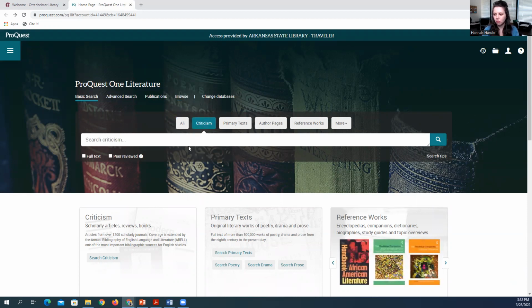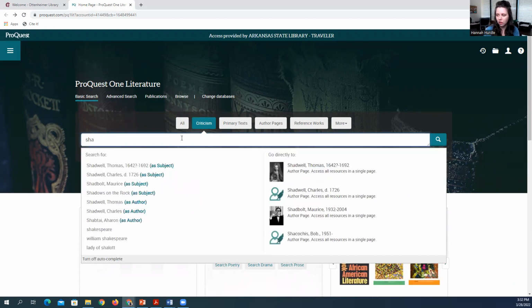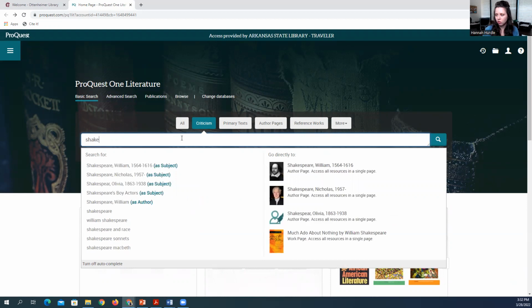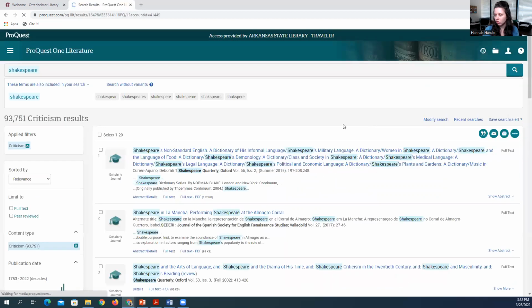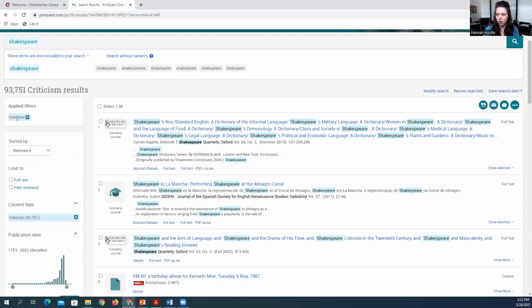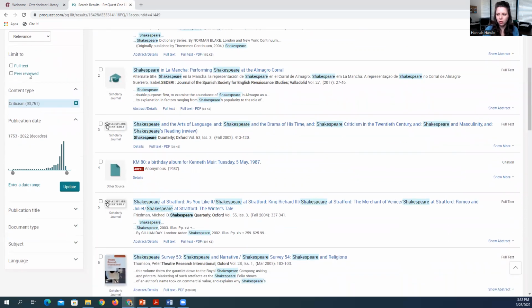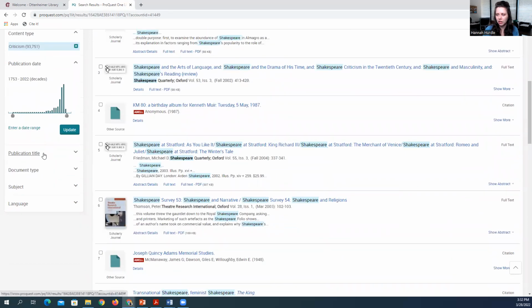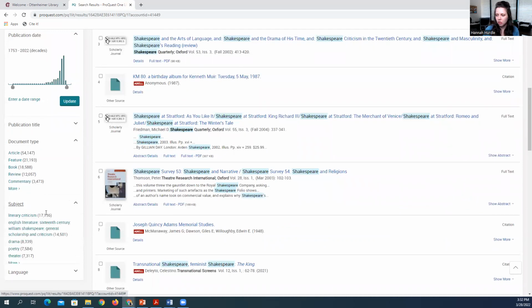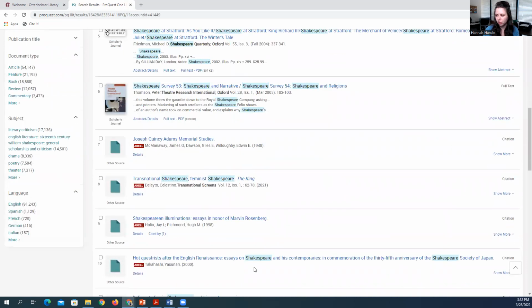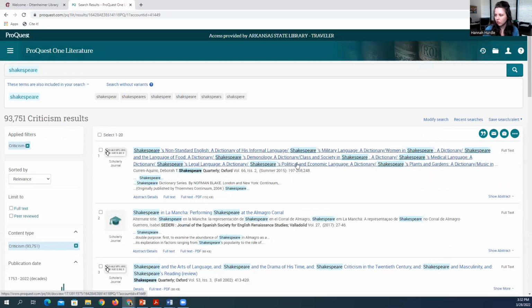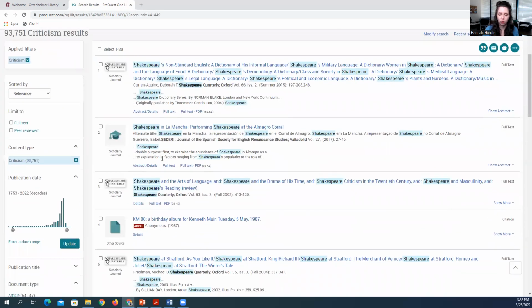Let's do some searches so you can see what everything looks like. Let's just do a search for Shakespeare to start. You can see that they've already applied the criticism filter for me. That's the only content type available right now since I did a criticism search. I can limit to full text and peer reviewed. I can filter by publication date, publication title, document type, so articles, books, reviews, commentaries, subjects, or language. So you can see all of the content that they have without me applying any other limiters.